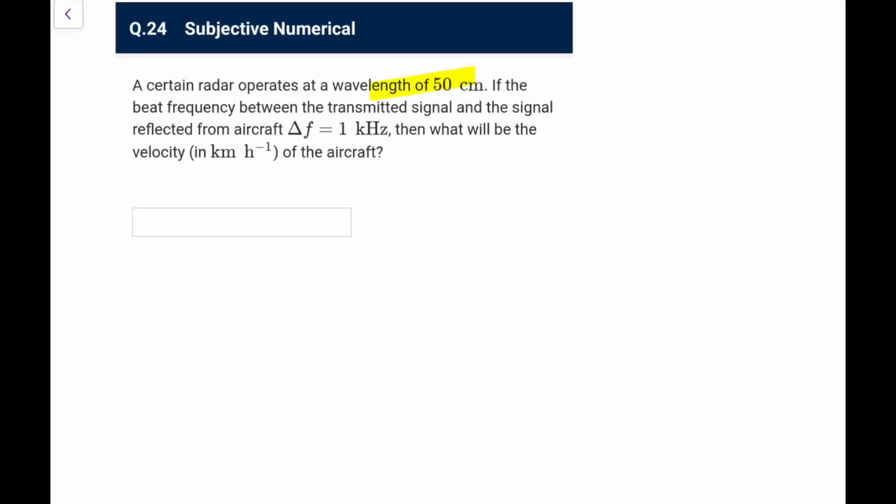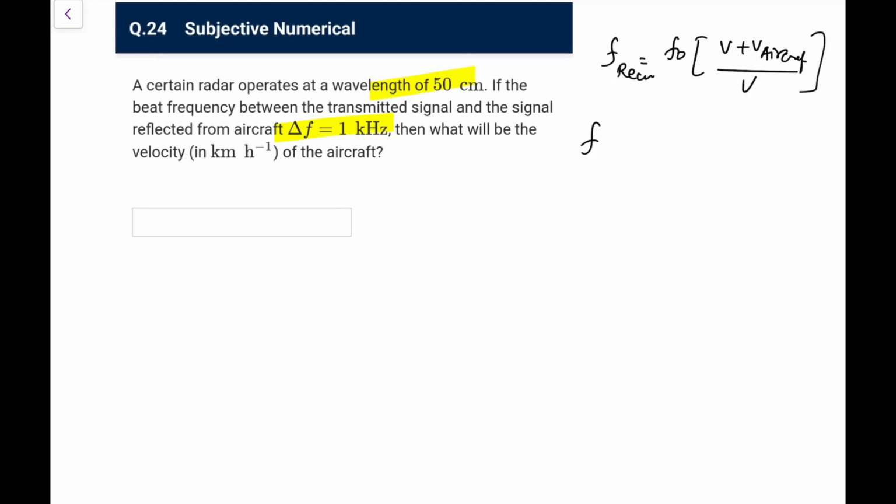Now the last two. A certain radar operates at a wavelength 50. If the beat frequency between the transmitted and the reflected signal is 1 kilohertz, what would be the velocity of the aircraft? So we can directly make out, the frequency received by the aircraft would be f naught, because it is coming towards it, so it is v plus v of aircraft upon v of sound.